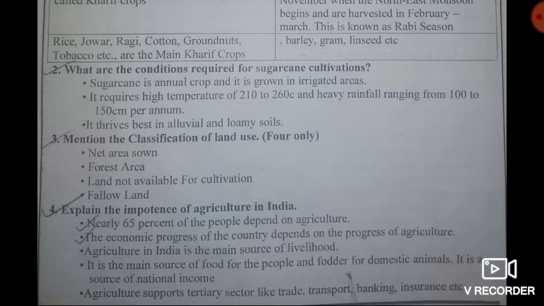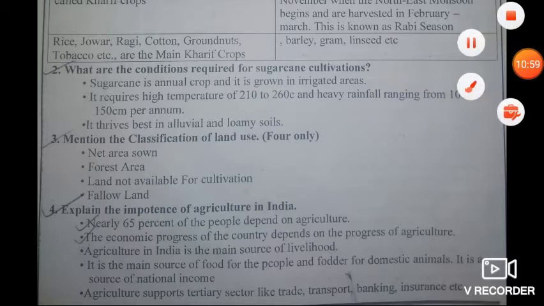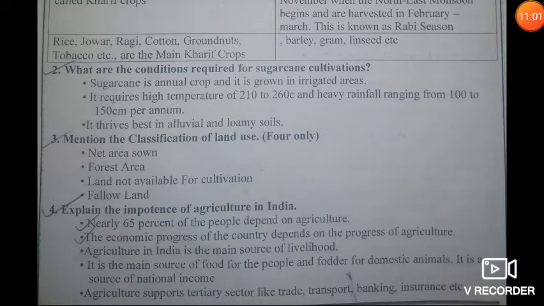In the classification of land use, in India the land use pattern can be classified into 7 categories. The first one is net area sown, second is forest area, third is land not available for cultivation, fourth is fallow land, fifth is cultivable waste, sixth is permanent and other grazing land, and the last one is land under miscellaneous uses. So these are the classification of land use pattern.